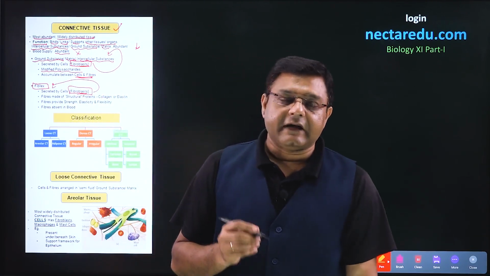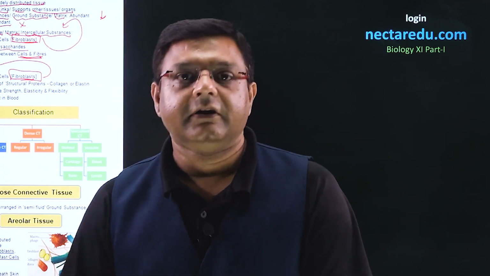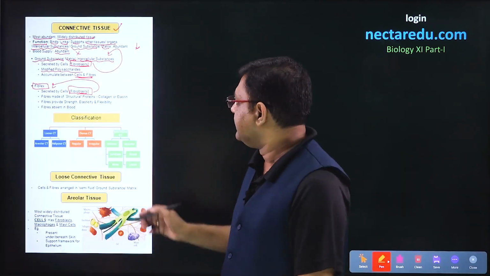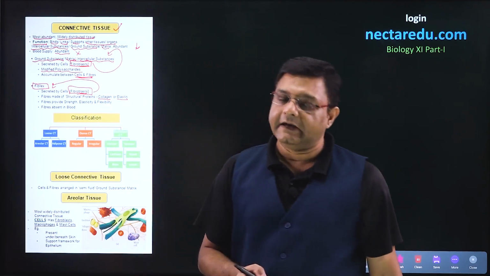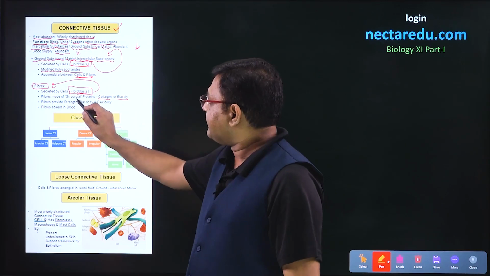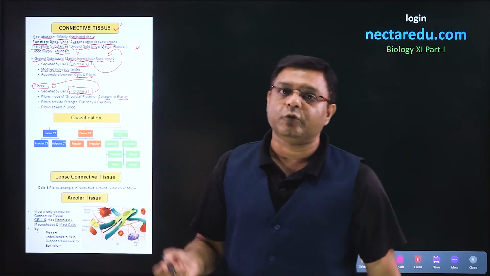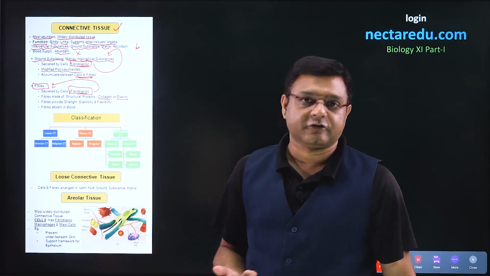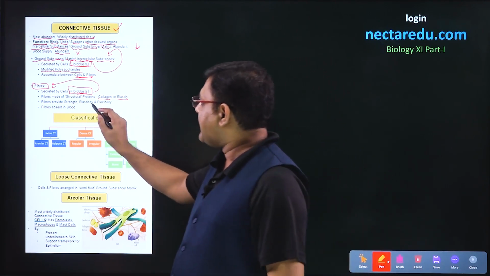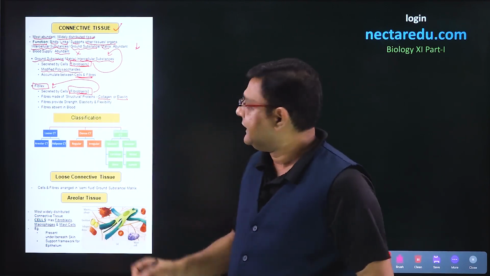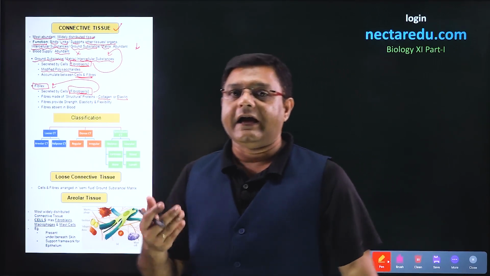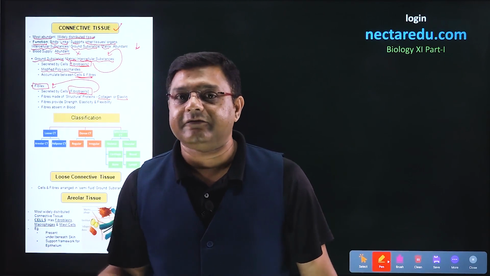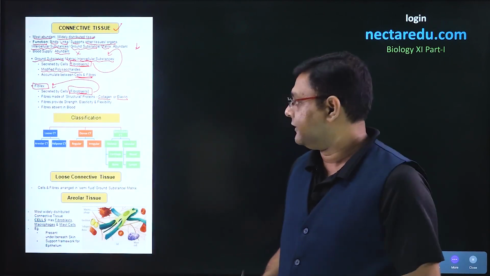Now the fibers are made of structural proteins. Two types of structural proteins are there. The first type is collagen and the second type is elastin. So the fibers which are made of collagen protein, we call those collagen fibers, and the fibers that are made of elastin protein are called elastin fibers. That is how connective tissue has two types of fibers, collagen fibers as well as elastin fibers.